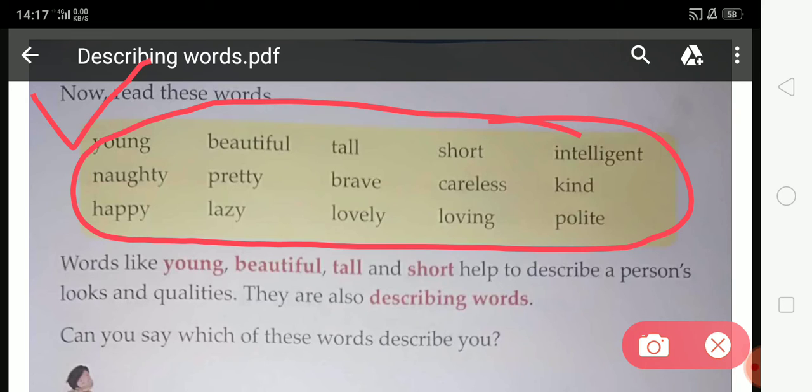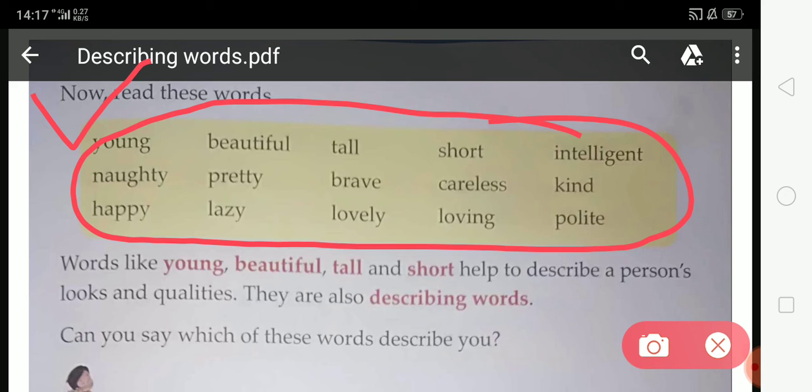Words like young, beautiful, tall and short help to describe a person's looks and quality. These are also called describing words.